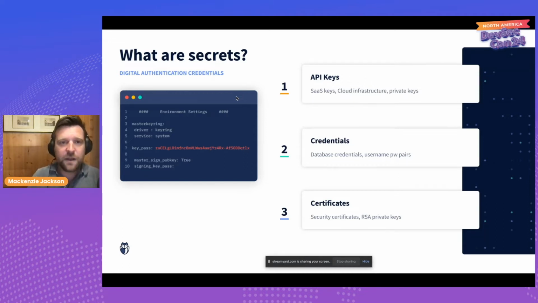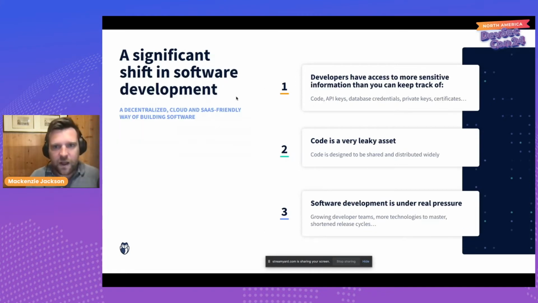But we have a bit of a problem with secrets: they're highly sensitive and we need to protect them, yet we need to distribute them widely because a lot of people need secrets to do their job. This is because of a pretty big shift in how we build software today.